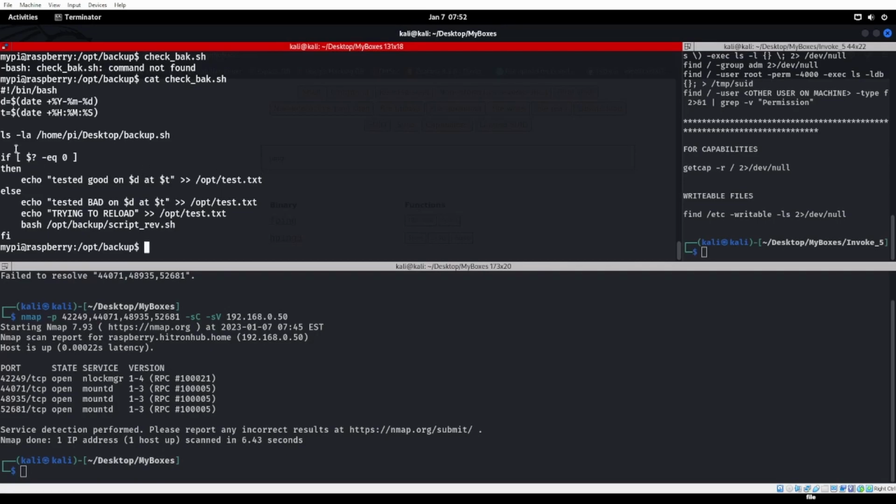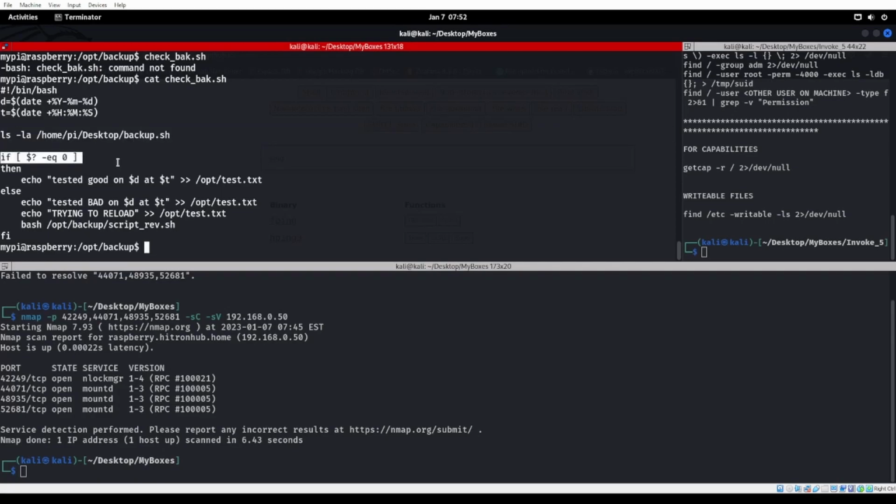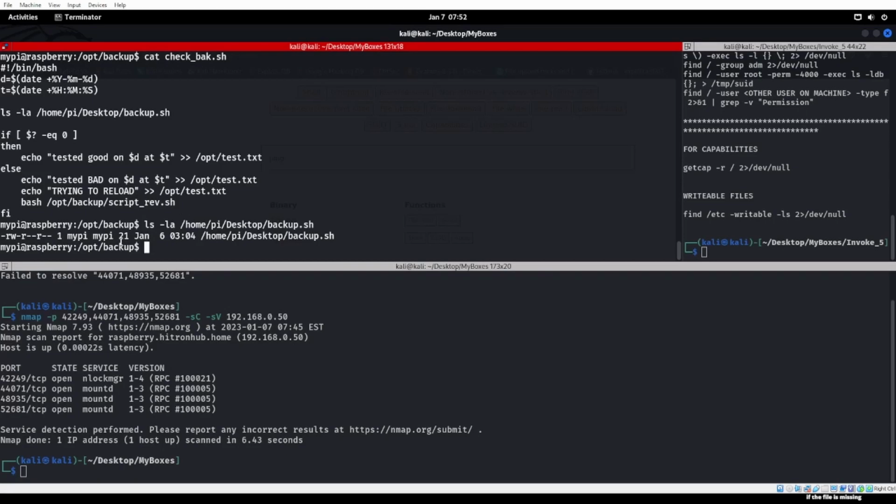Well, in what file though? It's not actually, it's just doing ls -la on here. Can anyone tell me what this means right here? So let's do, if the file is missing. Good. All right, so if we run this command, we get an output.